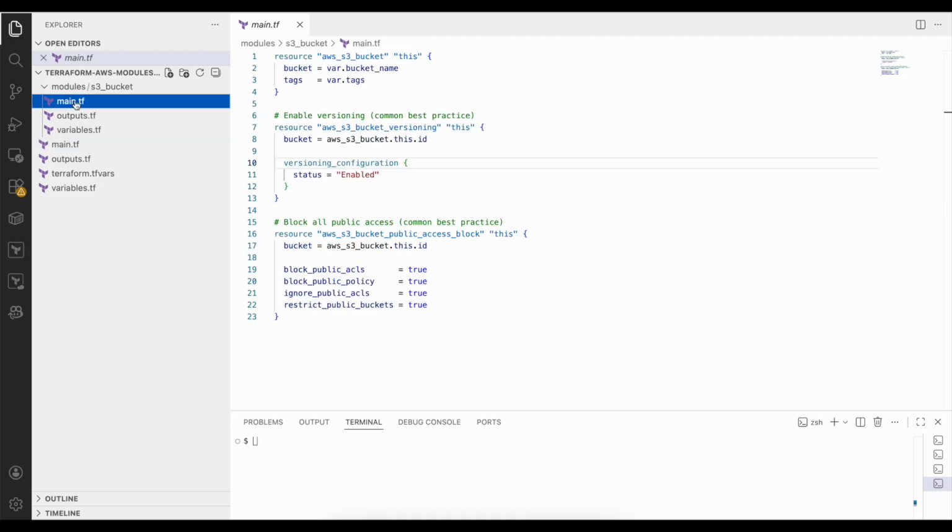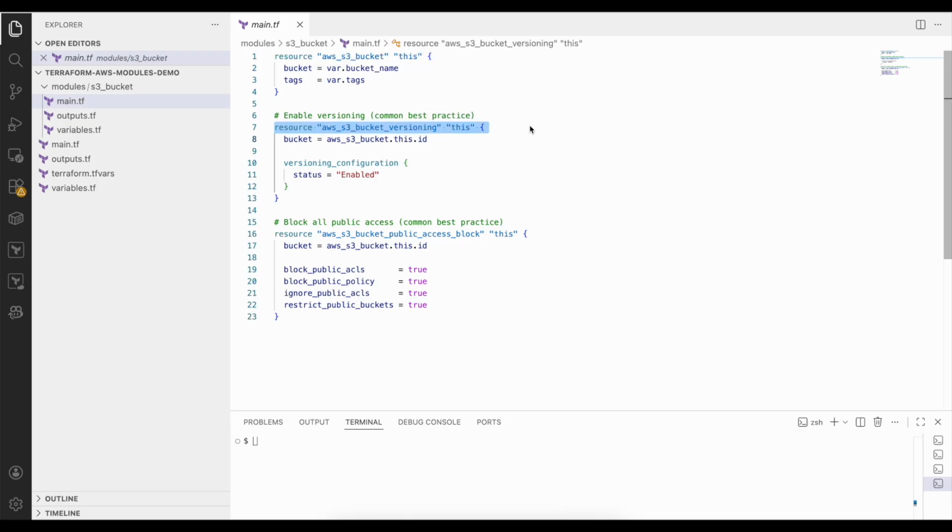Let's open the module's main.tf. This is where the actual AWS logic lives. Inside this file, we define one S3 bucket, versioning for that bucket, and block all public access. Even though AWS ends up with one S3 bucket, Terraform manages multiple resources. That's because AWS exposes these as separate APIs: bucket creation, versioning, and public access block.